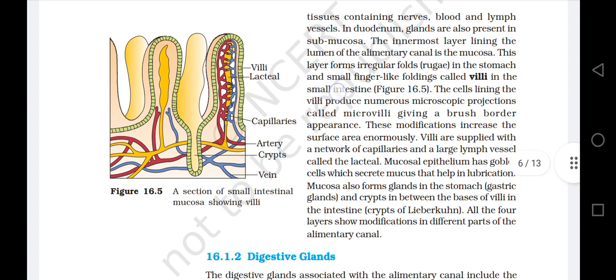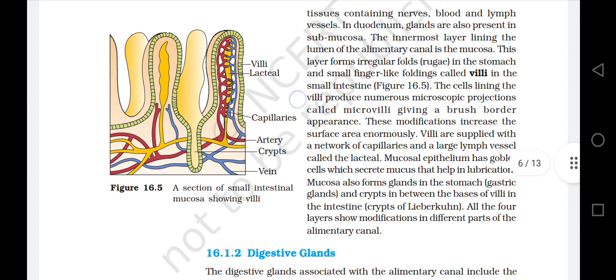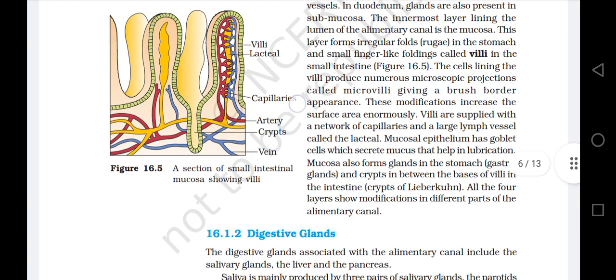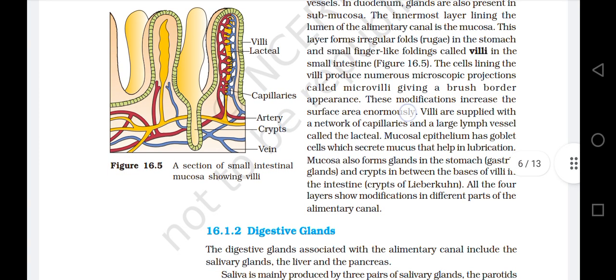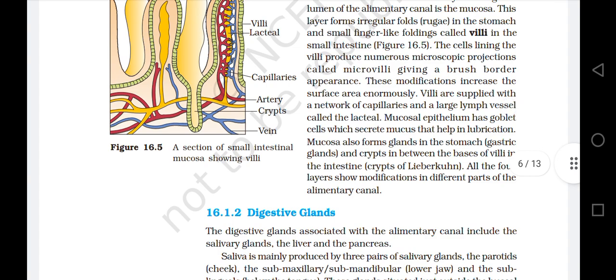In the small intestine, figure 16.5, the cells lining the villi produce numerous microscopic projections called microvilli, giving a brush border appearance. These modifications increase the surface area enormously. Villi are supplied with a network of capillaries and a large lymph vessel called the lacteal.